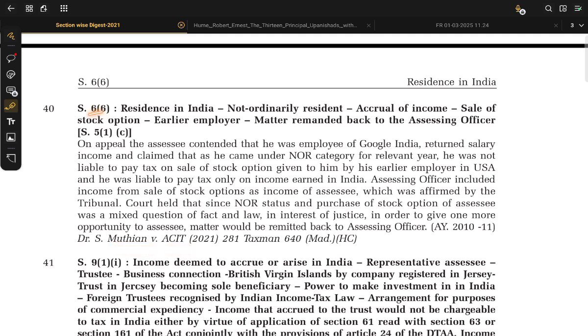Section 6. Resident in India. Not ordinary resident. Accrual of income. Sale of stock option. Earlier employer. Matter remanded back to the assessing officer. Okay.